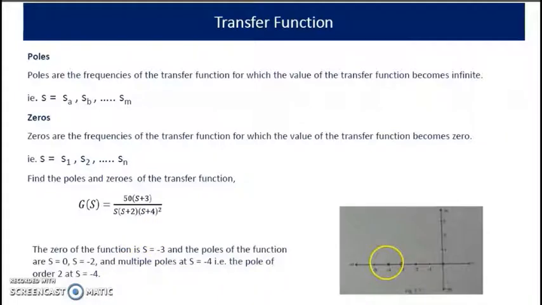Poles are represented by a cross mark and zeros are represented by a small circle. It is shown in this figure: -3, 0, then 0, -2, -4. At -4 there will be 2 poles.